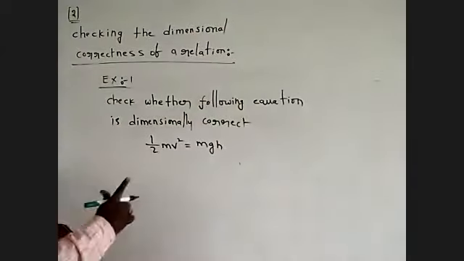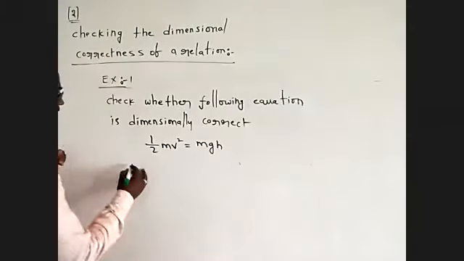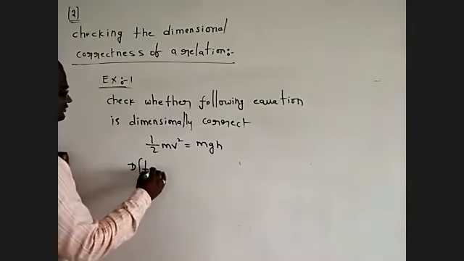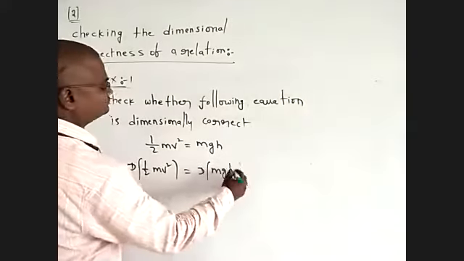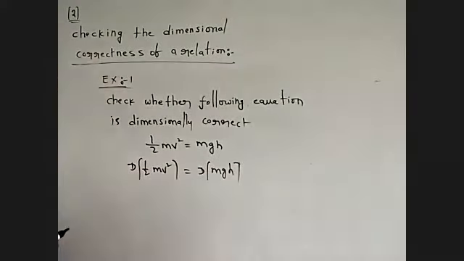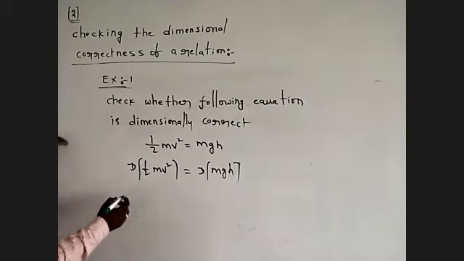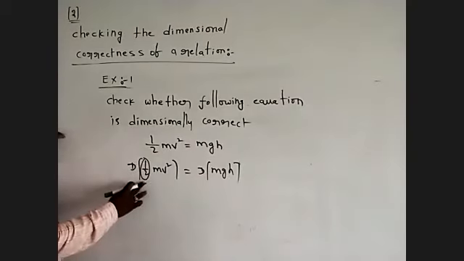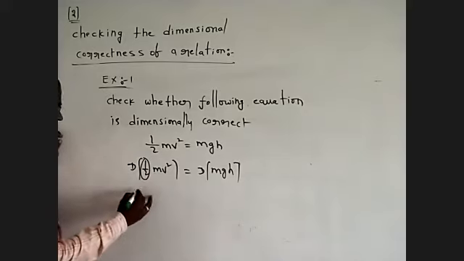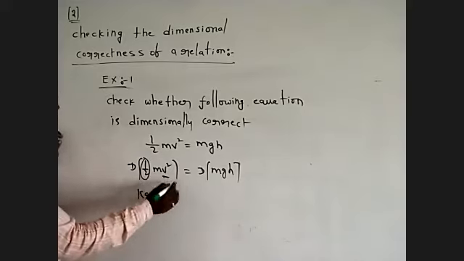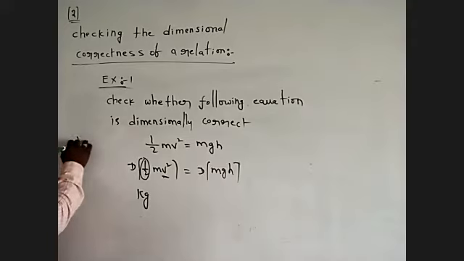How can you check? Rule number 1: dimensions of half m v squared equal dimensions of m g h. The numerical value half is a constant. Take mass: SI unit of mass is kg. Velocity is displacement by time.